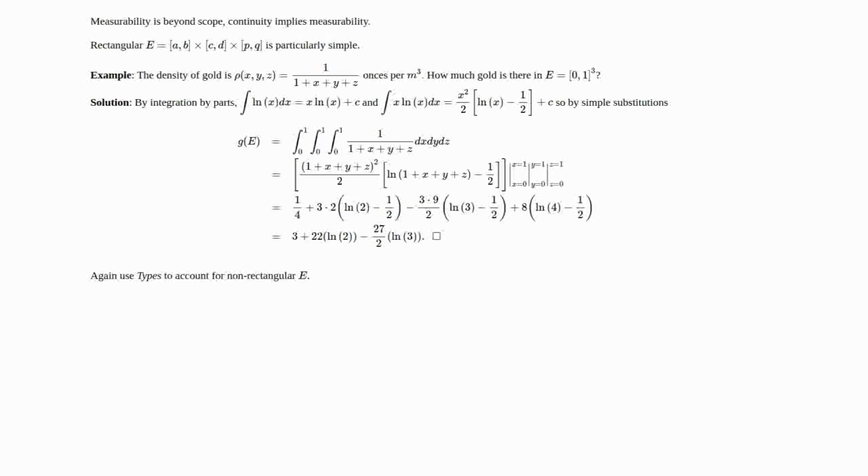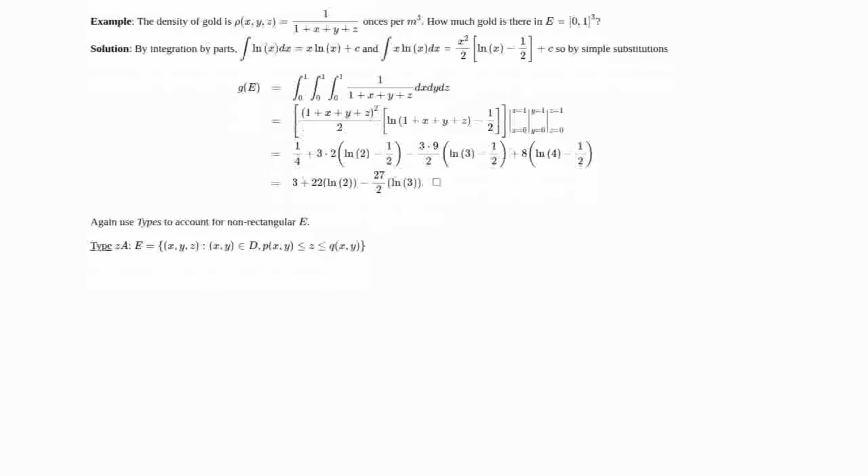We use types again to account for non-rectangular E. So in type ZA, we suppose that we can decompose E, the region of space, into (x, y, z) such that (x, y) is in some region of the plane D, and then z is restricted to be between p(x, y) and q(x, y). So this means that it's not necessarily rectangular.